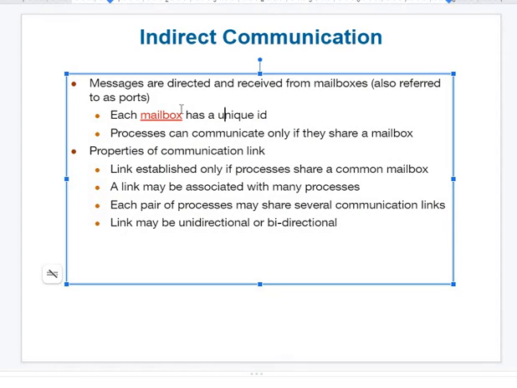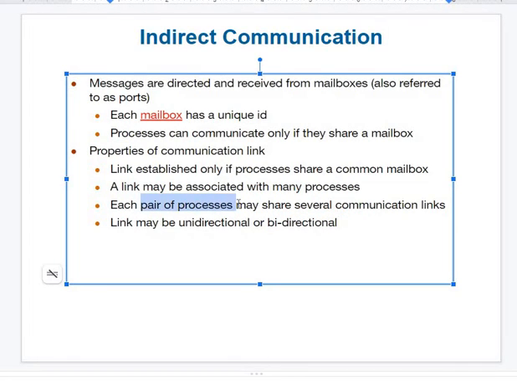I will put up notes or assignments or some important questions in the mailbox. So whoever is interested will go and check the mailbox. If they feel it is important for them, they will take a copy. If not, they will check and they may simply neglect. So here the link established is not between two processes, instead it is a common mailbox. One side a process, another side a common mailbox. And also in this group again it can be either unidirectional or bidirectional.